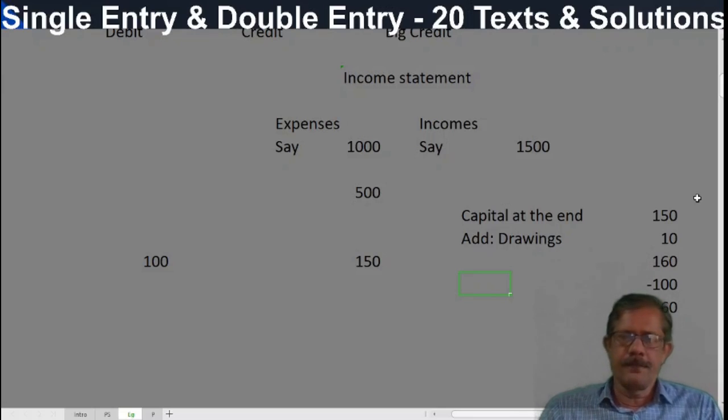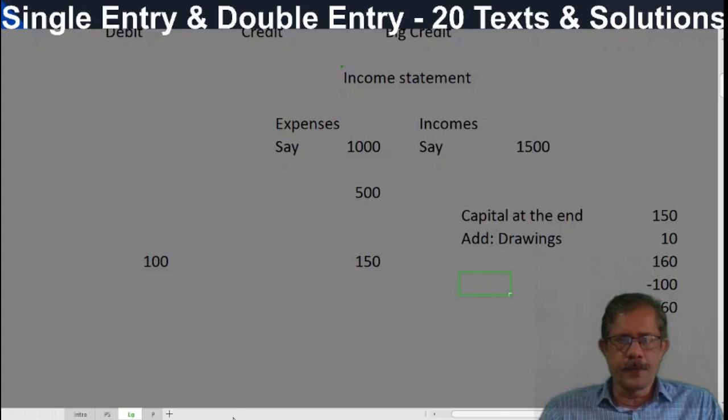You simply calculate with it. 100 rupees in the morning and 150 at the end of the day. And in the noon, I have taken say 10 rupees for lunch and another 20 rupees I introduced. Even then I have 150 rupees. Then I have to calculate profit.